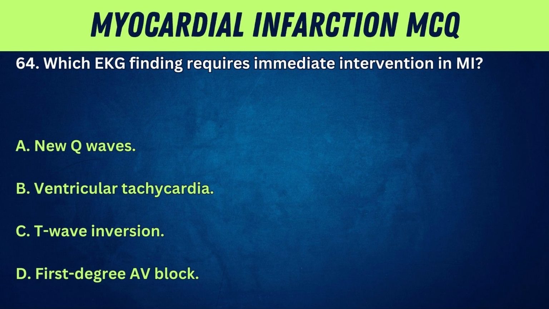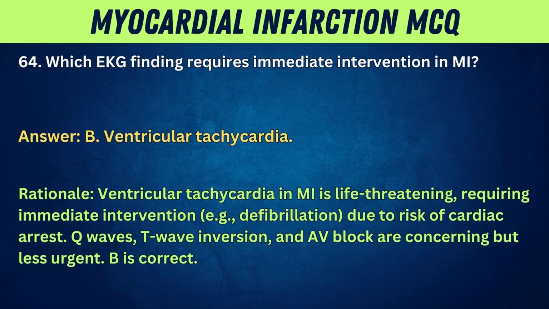64. Which EKG finding requires immediate intervention in MI? A. New Q waves. B. Ventricular tachycardia. C. T wave inversion. D. First-degree AV block. Answer: B. Ventricular tachycardia.